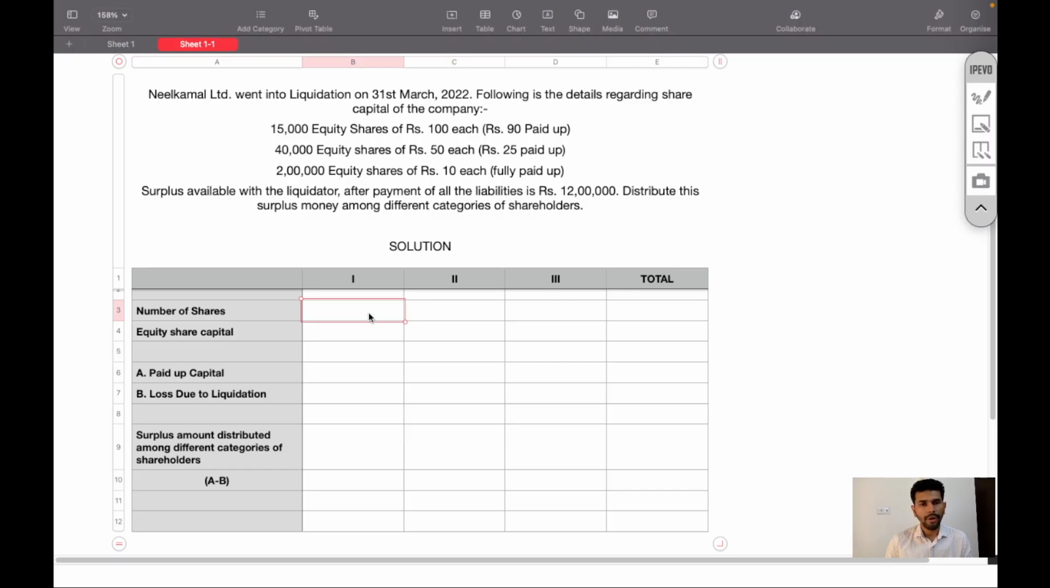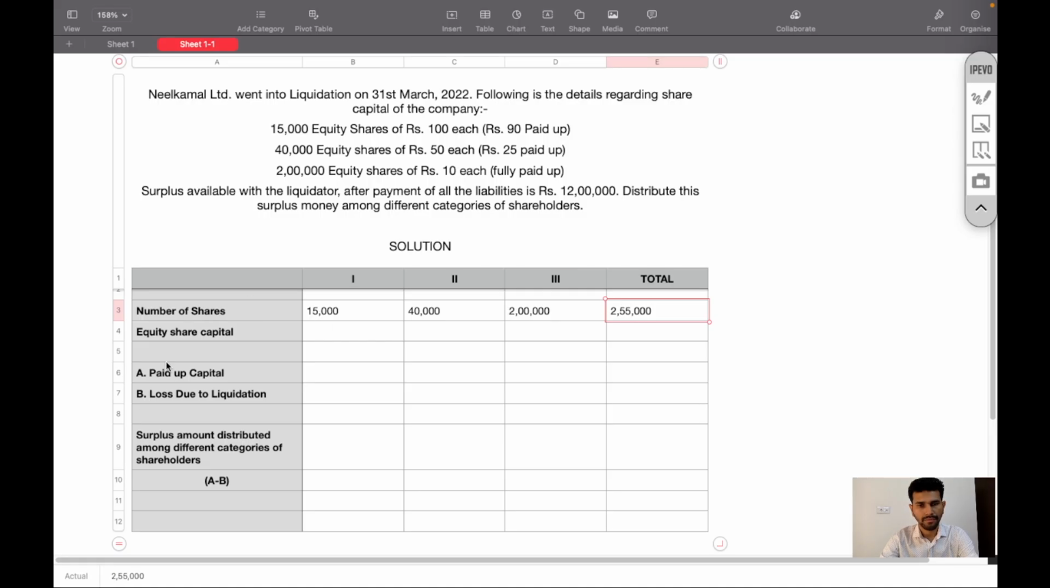So number of shares are 15,000, category 1, 40,000, category 2, 2 lakh, category 3. Total number of equity shares 2 lakh 55,000.